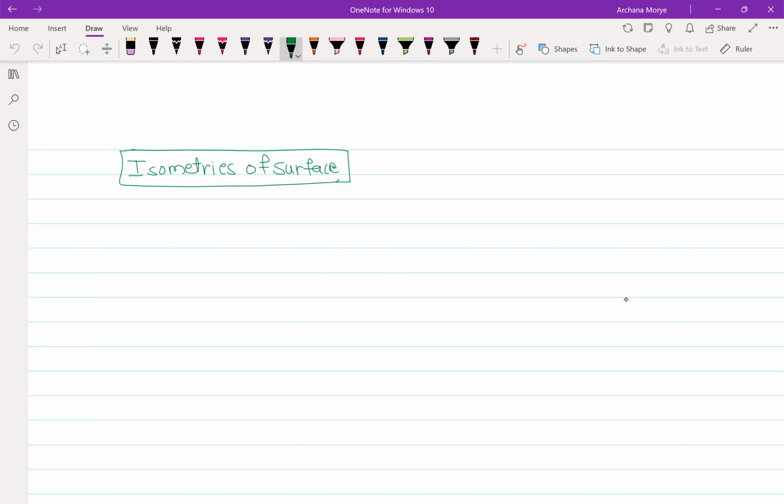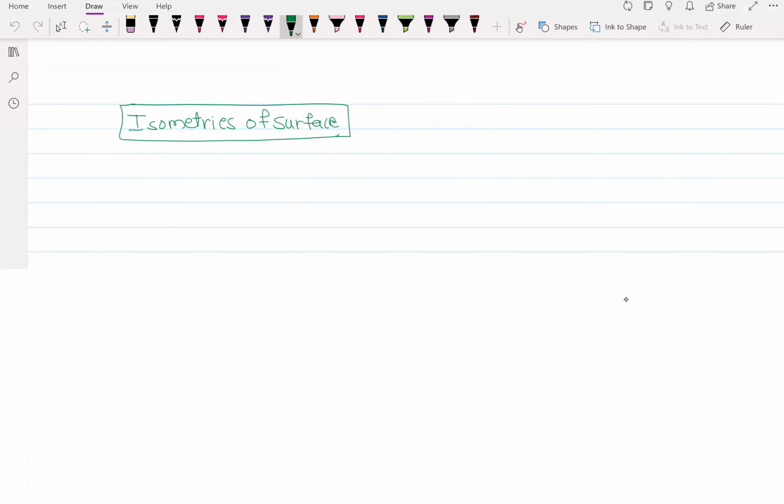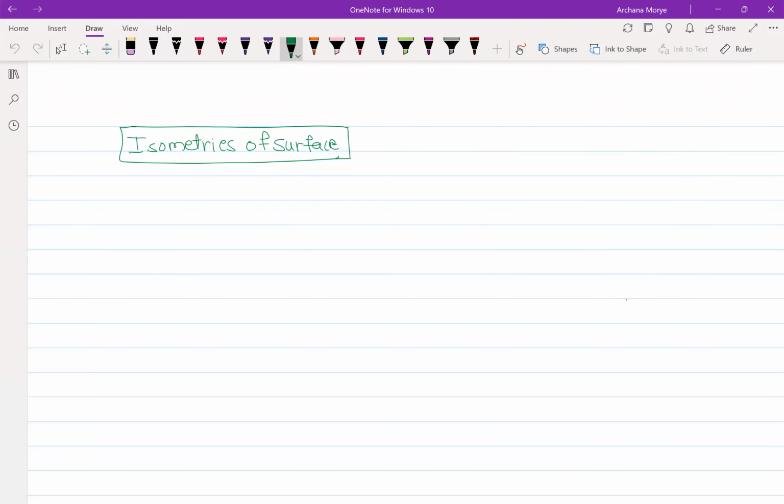So our definition is a smooth map F. Let me write it.